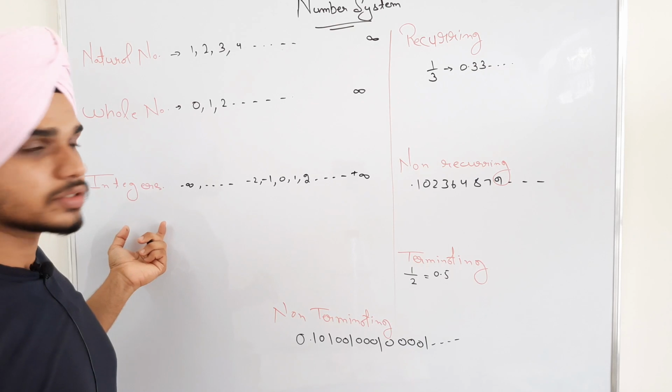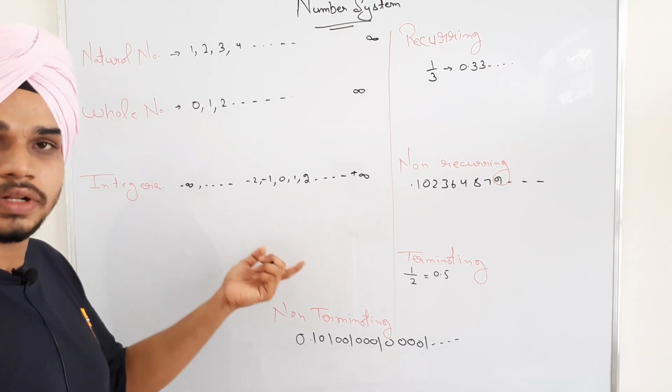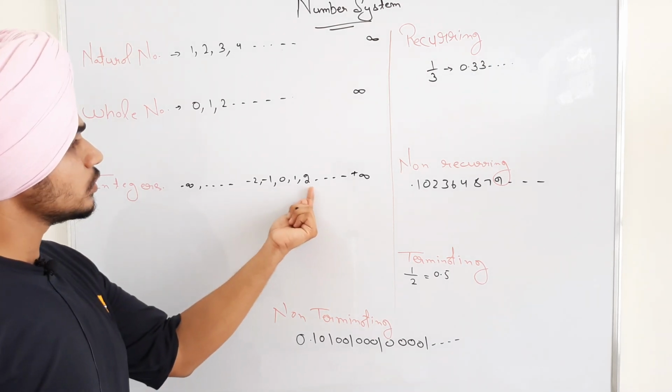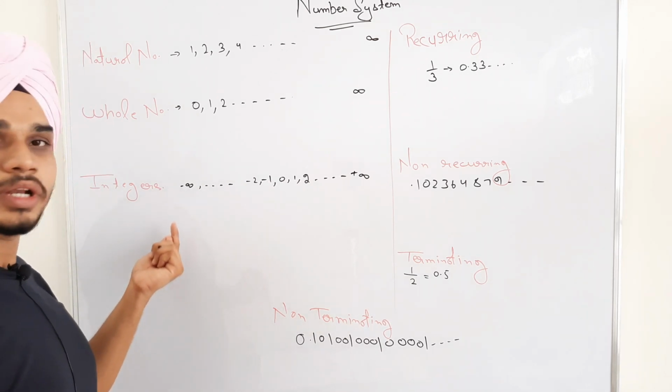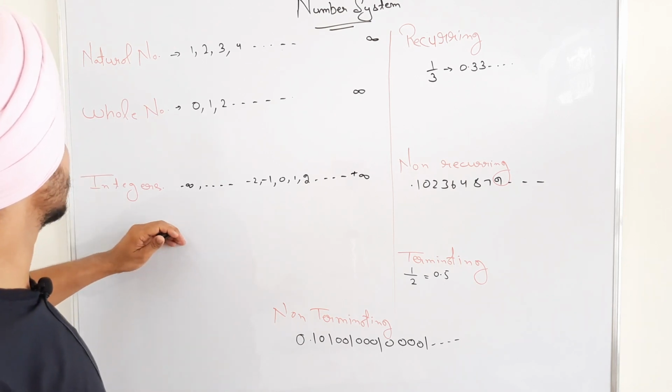Further we have integers. Integers are those numbers which include negative as well as positive numbers in between them, like 0 1 2 3 and so on up to positive infinity and -1 -2 and so on up to negative infinity. I think everyone has clear.